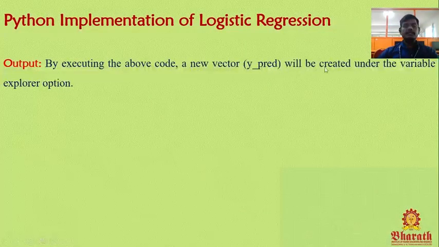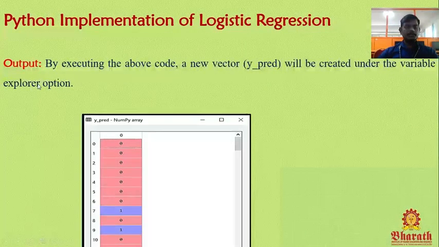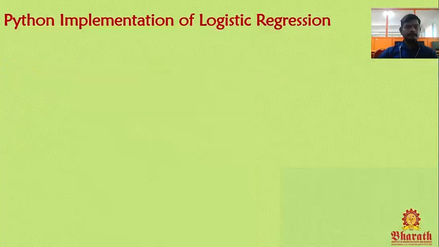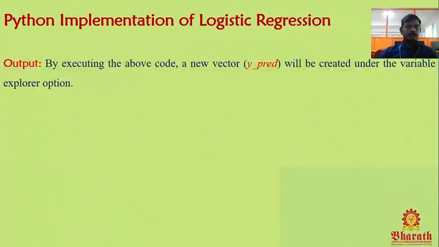By executing the above code, a new vector y_pred will be created under the variable explorer option. Automatically it will be created. Here y_pred is a numpy array. You already know numpy is used for arrays in Python. We are using Python here. These are all the predicted results. From these values we can predict who is ready to purchase and who is not ready to purchase. We can come to the conclusion.